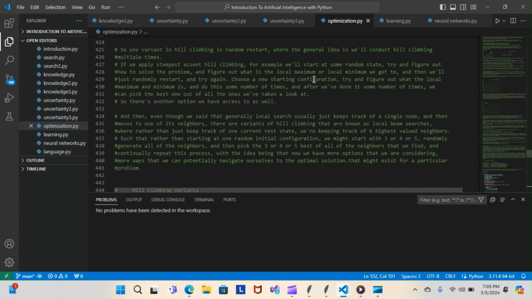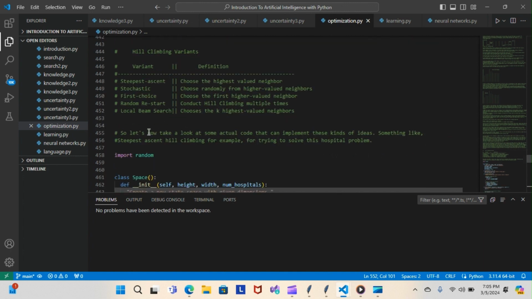Choose a new starting configuration, try and figure out what the local maximum and minimum is, and do this some number of times. And after we've done it some number of times, we can pick the best one out of all the ones we've taken a look at. And so there's another option we have access to as well. Let me give you a look at that. This will be the random restart, and the definition is conduct hill climbing multiple times.